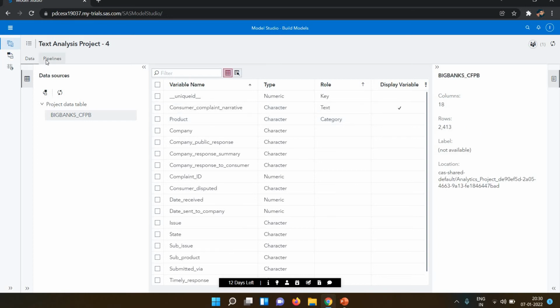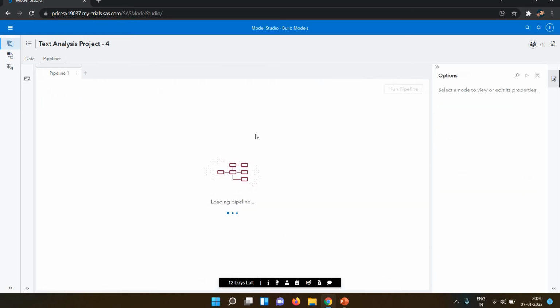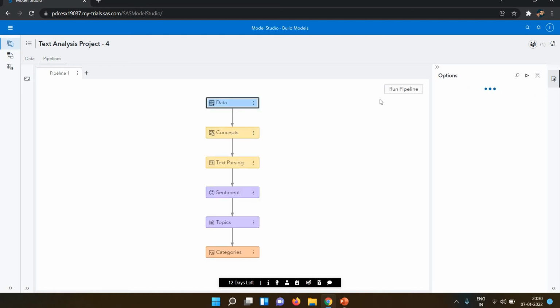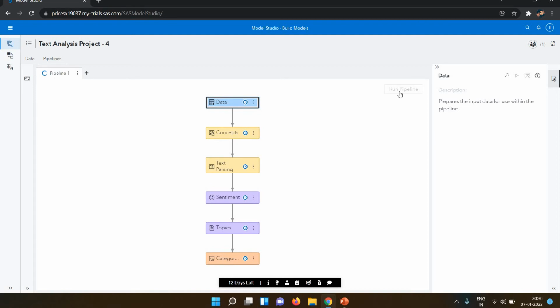Now I'm going into the pipeline. You can see all the pipeline is created automatically by SAS Viya. Now I click on run pipeline. It takes some time to run because it will check and do all the analysis with the help of natural language processing and machine learning.